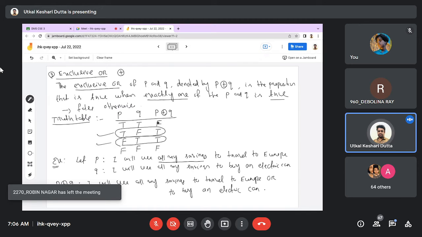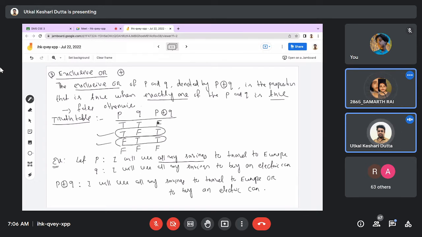That means at least one versus exactly one. Just get the meaning of at least one and exactly one. At least one means the minimum is one, the maximum is two. Minimum one, it may be two. But exactly one means that both cannot be true. Got it? That is the meaning of at least one and exactly one.